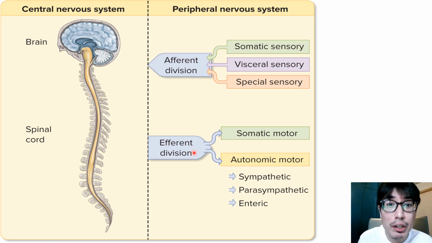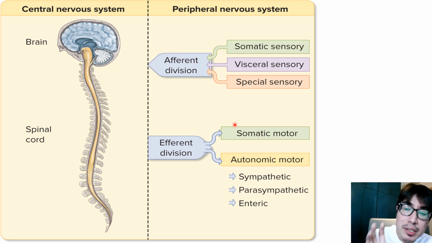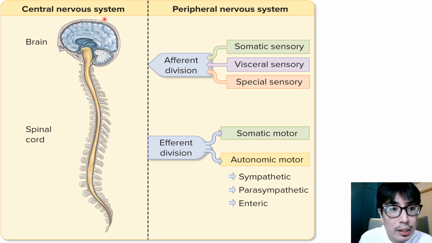Whereas the efferent division of the peripheral nervous system carries signals, impulses from the central nervous system and transmits this information towards effector organs. It makes the muscles contract, for example. It causes our hair follicles to rise up, etc.